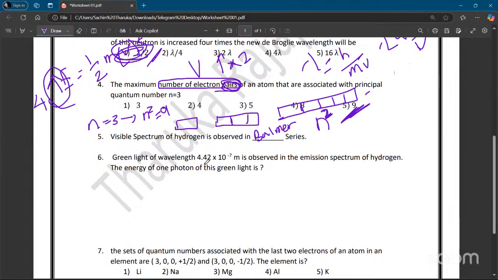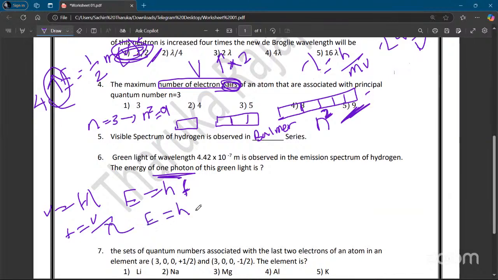Next question. The green light of wavelength 4.42 times 10 to the power -7 meters is observed in the emission spectrum of hydrogen. The energy of 1 photon of this green light? They are asking for 1 photon, so it is going to be easy. You just apply E equals hf. Frequency you can write another way: v equals f lambda, so f equals v over lambda. That means E equals h v over lambda, right?